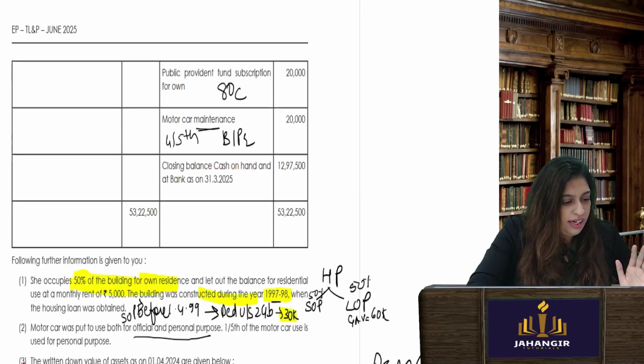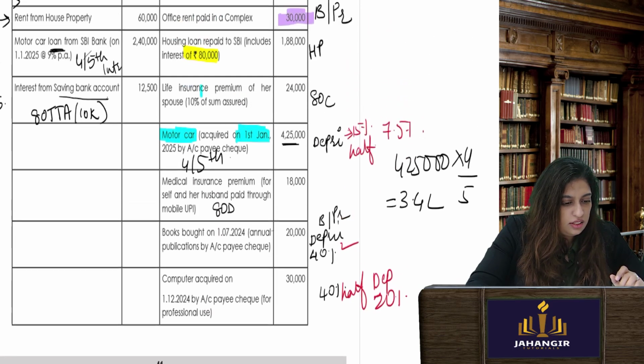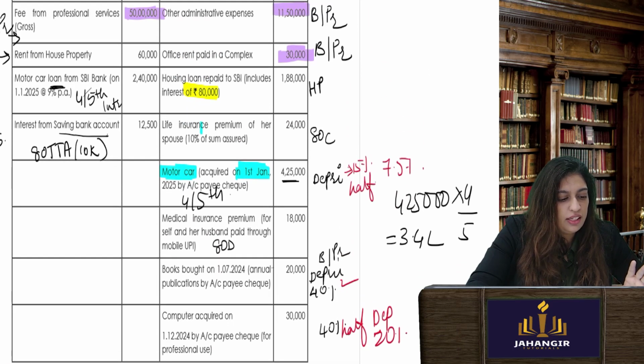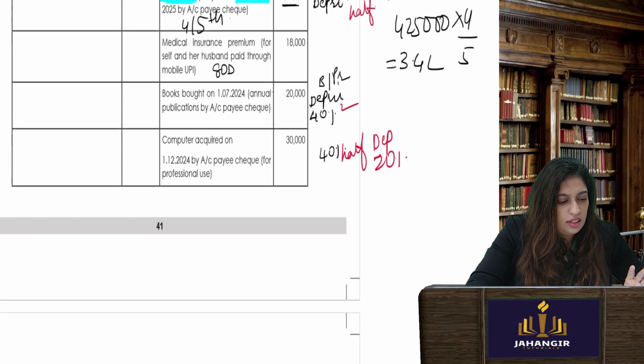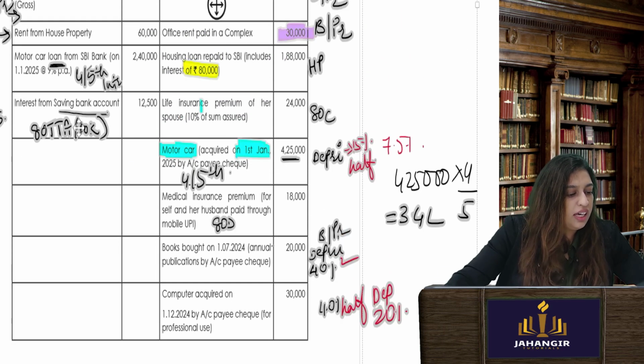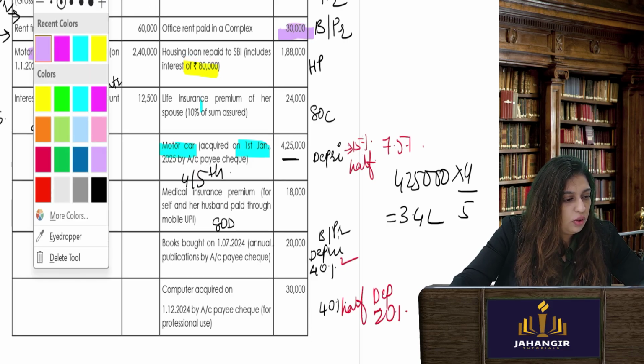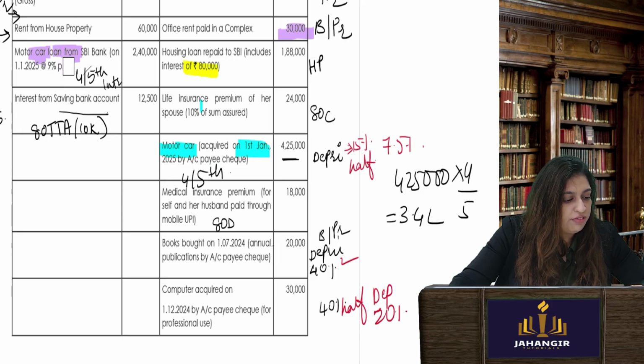Now, what else have we missed? Just have a look. There are depreciations we have taken. Now, if you see here, motor car is taken on a loan. So it should strike you at 9% loan, you will have to pay interest, and this interest you can claim as a deduction.